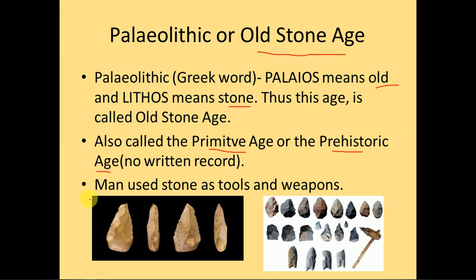Students, in Paleolithic Age, man used stone as tools and weapons. Here in the images also you can see that different types of tools were made of stone, right? And here you can see the different types of weapons. This is a weapon which was attached to a stick. So these were made out of stone.